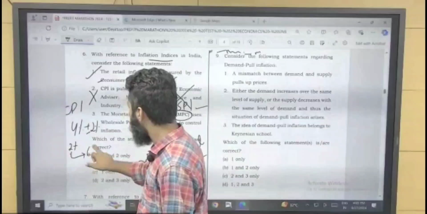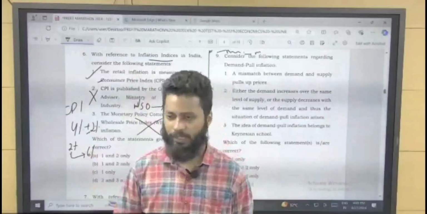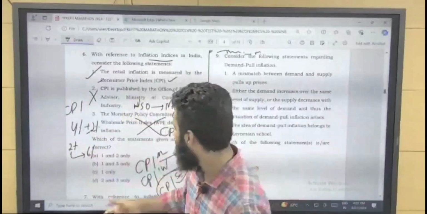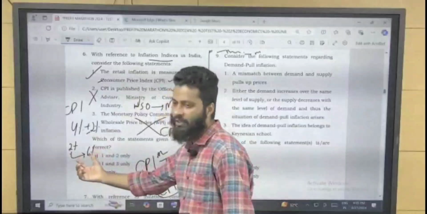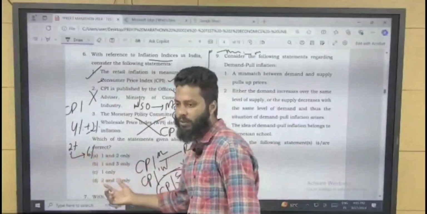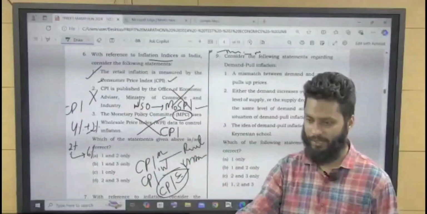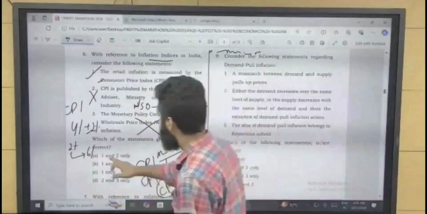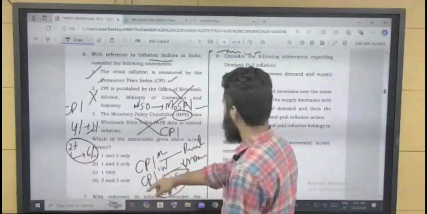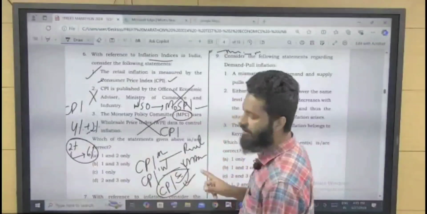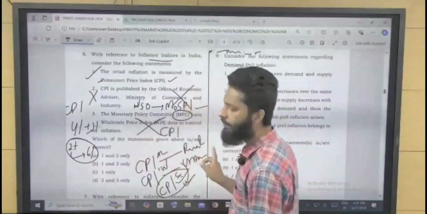That inflation should be between these two extremes. So inflation in India should be from 2% to 6%, right? This inflation is nothing but CPI combined. This is not WPI, right?